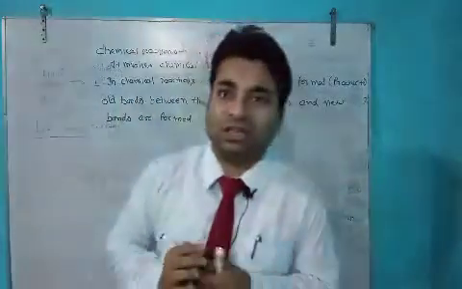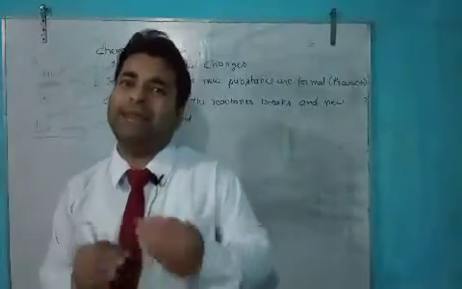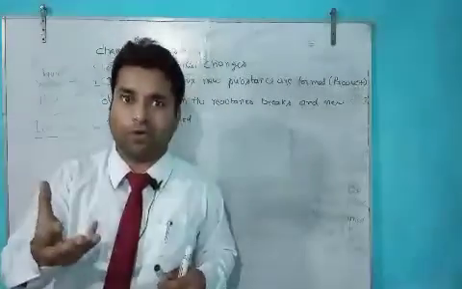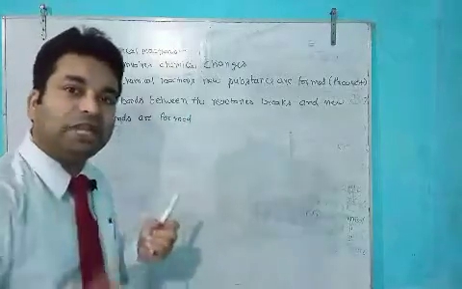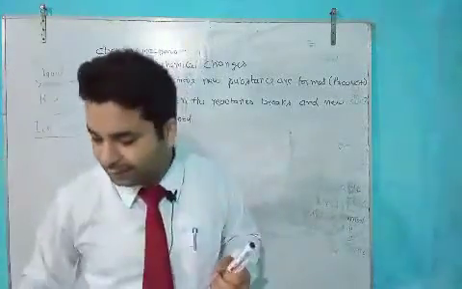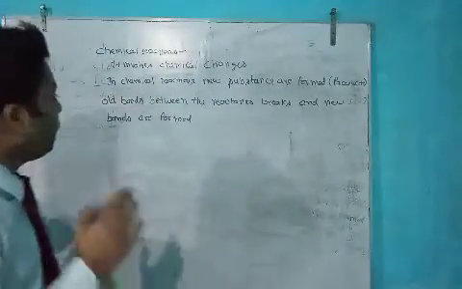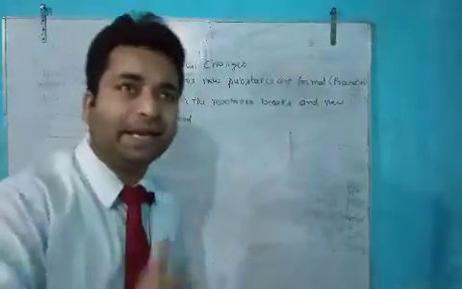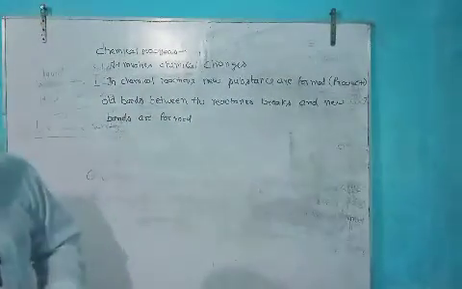In chemical reactions, old bonds of reactants break and new bonds are formed. It means the attraction, the attachment will change definitely, the structure will change definitely. So in chemical reactions, old bonds of reactants will be broken and new bonds will be formed.